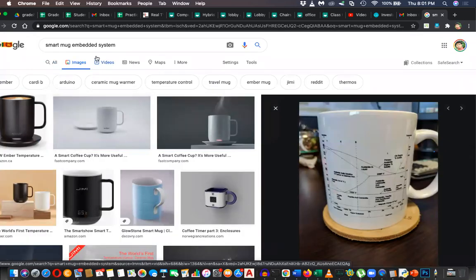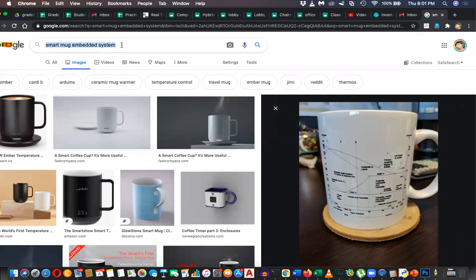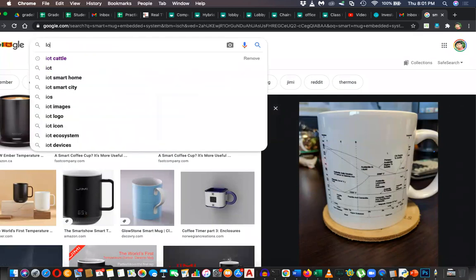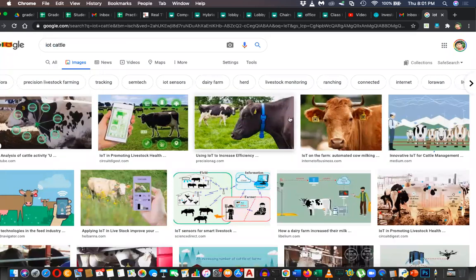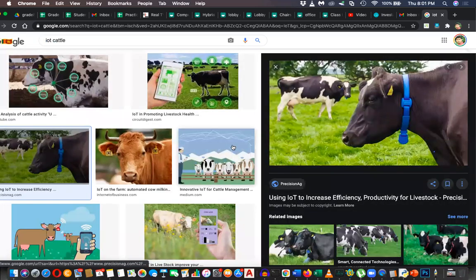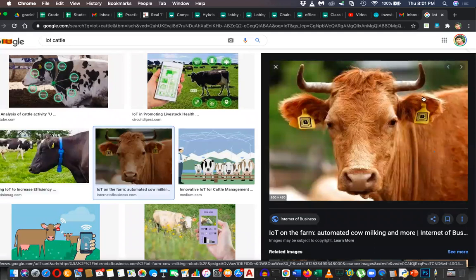When you put embedded systems everywhere, that is called a special concept, IoT, Internet of Things. You can see a cattle with an embedded system attached to the ear.